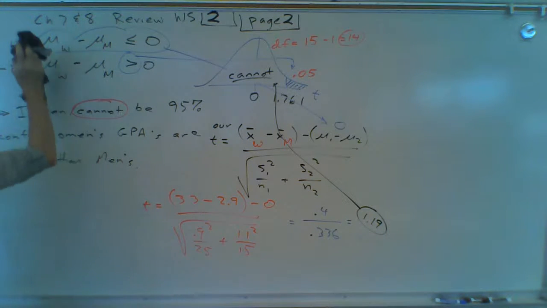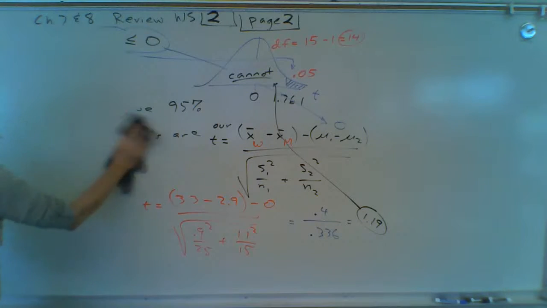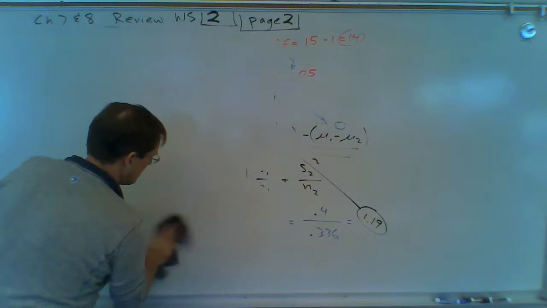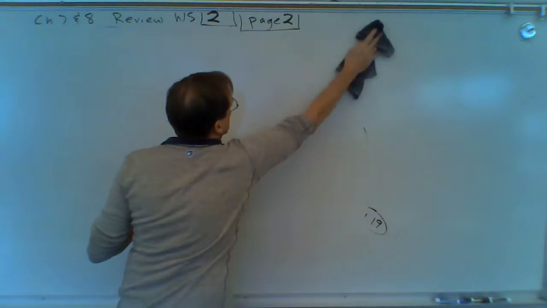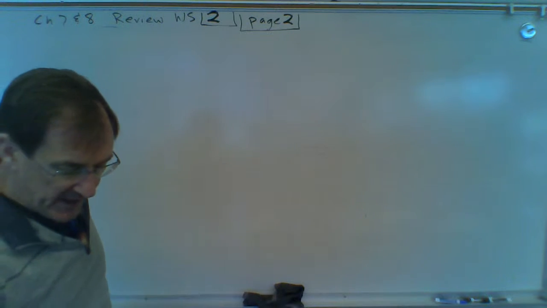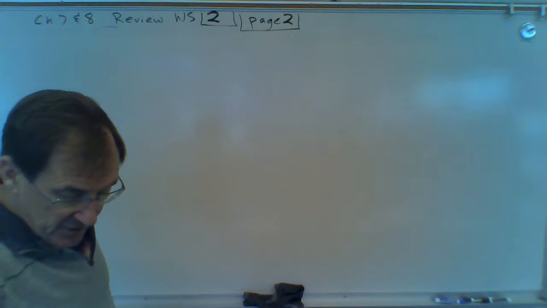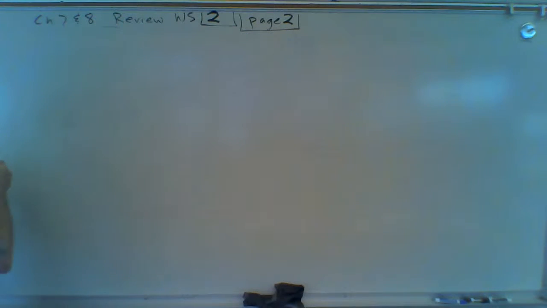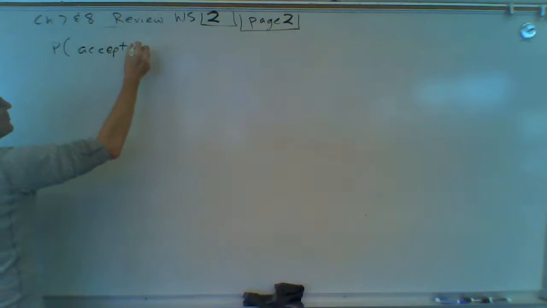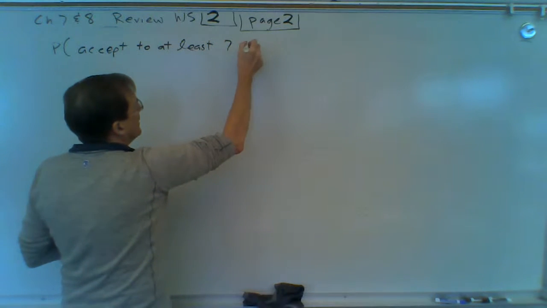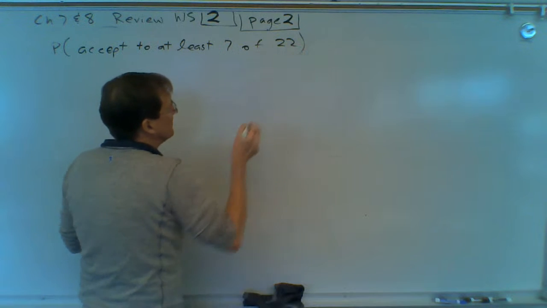All right, number 6. Let's do number 6. Number 6 is: the average acceptance rate for the 20 colleges that Autania applied to is 22%. What's the probability she'll get accepted to at least 7? So we want the probability that she's accepted to at least 7 of the colleges she applied to.